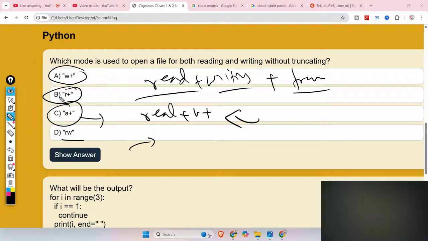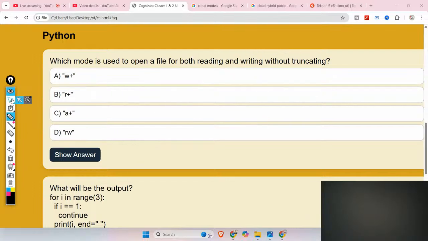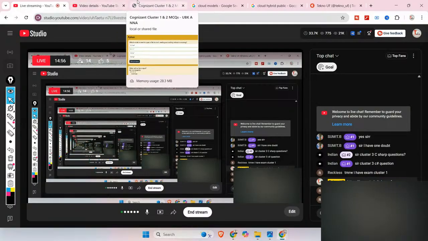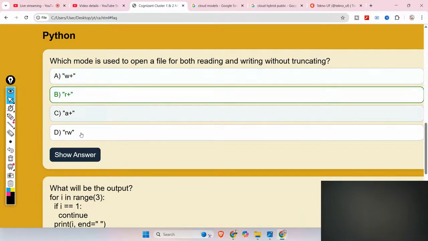But for R plus, if you write something, you will be able to read, you will be able to write without truncating in case of R plus. Okay, if you have basic knowledge about file handling, then you can answer this. So maybe D. Okay, so option R plus is the correct answer.